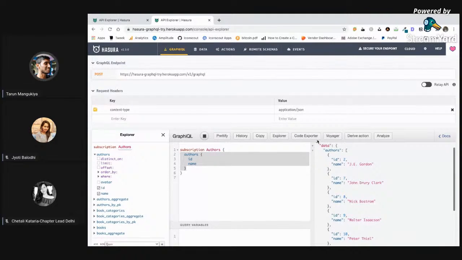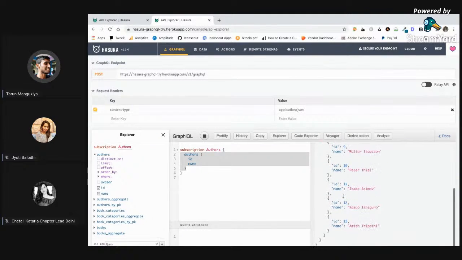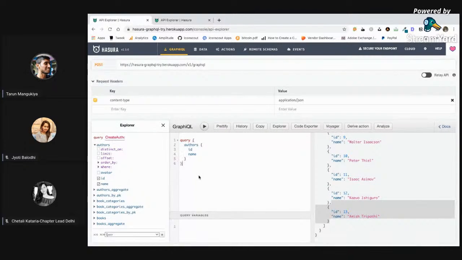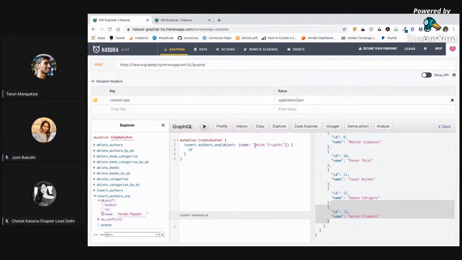As you can see, I have all the data over here, and this is a real-time connection. So if I insert an author from here, let me just undo all these things. Okay. Do we have any other good author name?